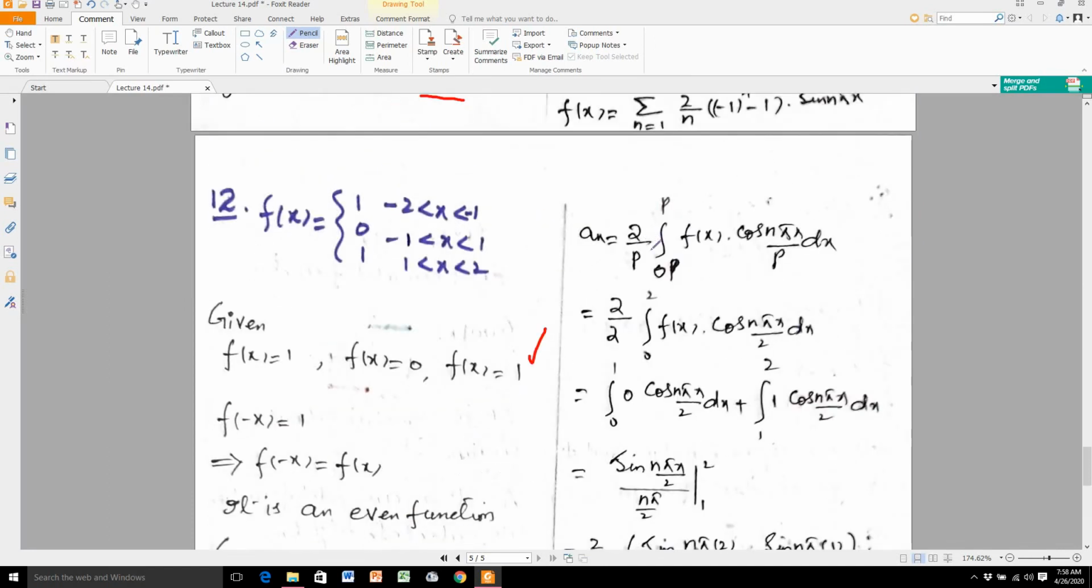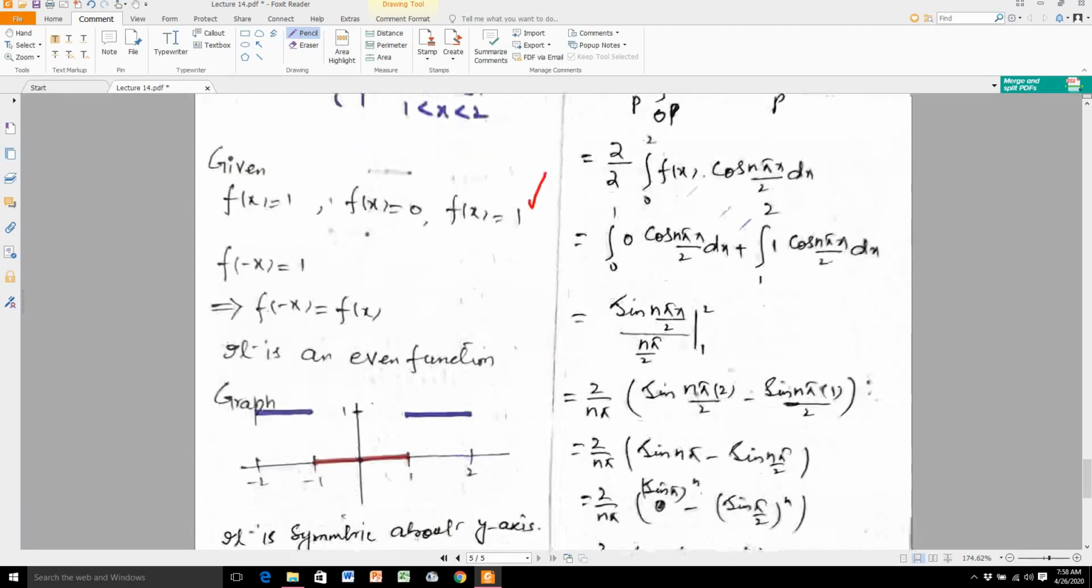Now an is equal to 2 over p, integral from 0 to p of f of x cos n pi x over p dx. Substitute here the value of p, that is 2. So it becomes 2 over 2, from 0 to 2 f of x cos n pi x over 2 dx. And again I split the integral, first from 0 to 1, where the value of the function is 0, cos n pi x over 2 dx, plus from 1 to 2, where the value of the function is 1, cos n pi x over 2 dx. The first integral becomes 0, and now we evaluate the second integral.